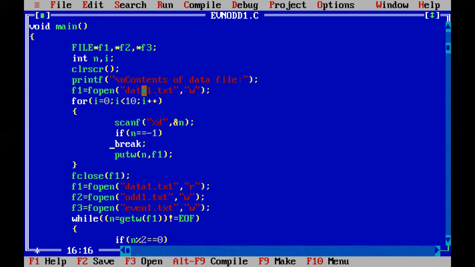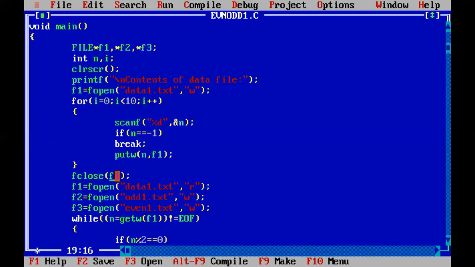If you have already created a file with this content, you can skip this code and directly open that file in the write mode, which is the next statement of our code. If you manually want to work out how these files are getting created, instead of doing it from the code, you can create a data1.txt file, put some 10 numbers inside it, and instead of writing this code, directly open that file. But this can help you in understanding, so I recommend that you keep this code and don't remove it.